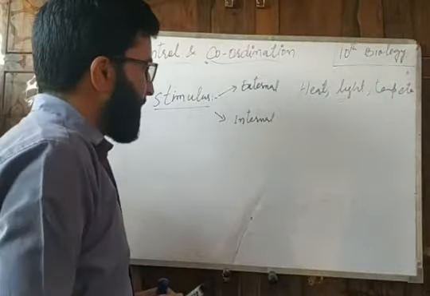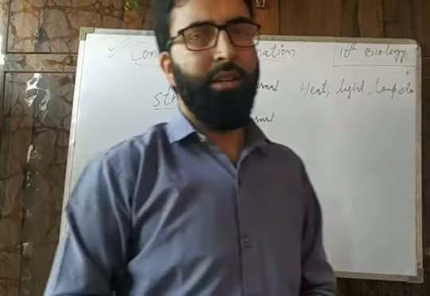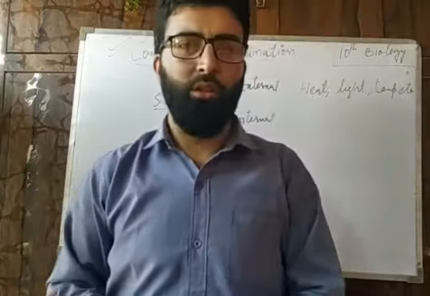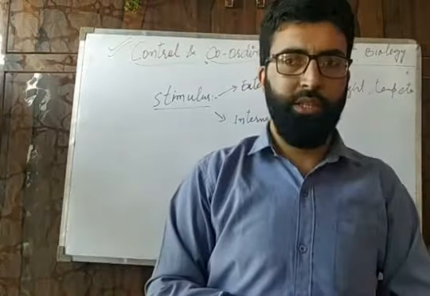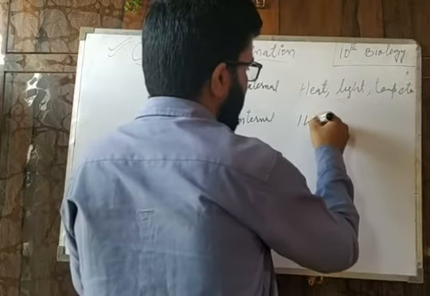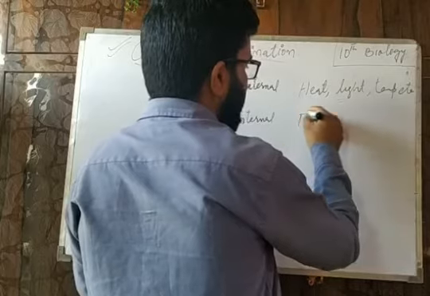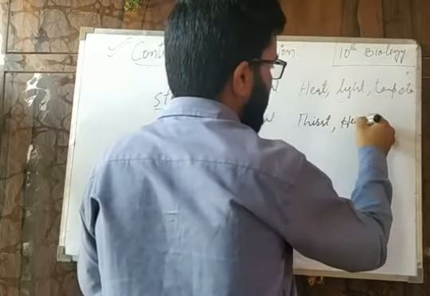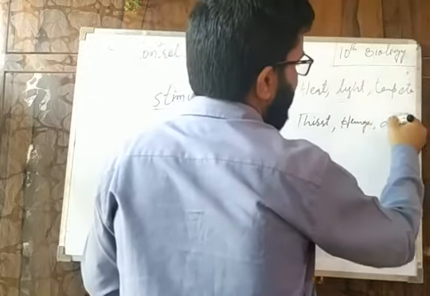Now, stimuli can be internal if the stimulus occurs within the body of an organism. Here the stimuli can be thirst, hunger, or any desire.